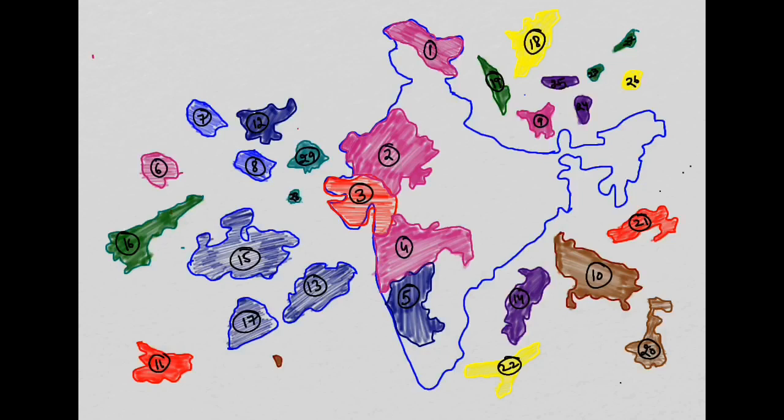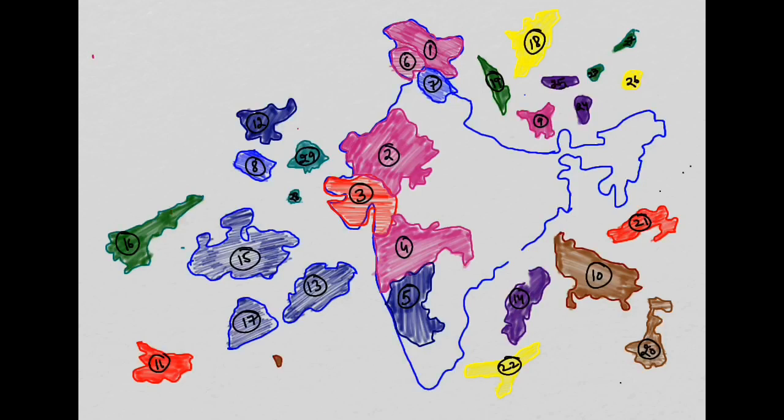Then we will see state 6. As you can see over here, actually this is not a state, this is a union territory, and this is Jammu, which lies over here. So here, to the south of Ladakh, we have the 6th position, a union territory known by the name Jammu and Kashmir. Now let us find the 7th puzzle piece. Guess which state this is? This is the state of Himachal Pradesh, which will come over here, down from Jammu and Kashmir.